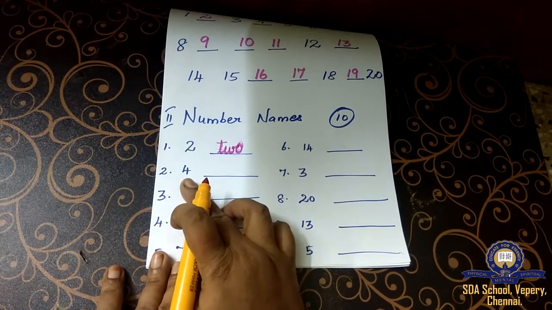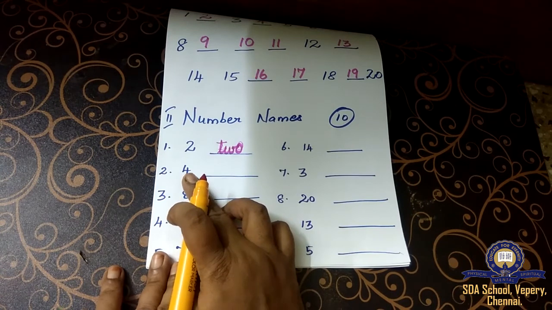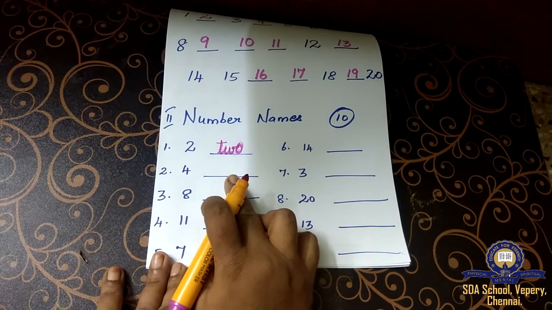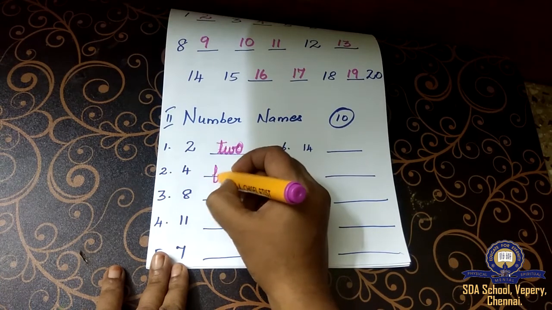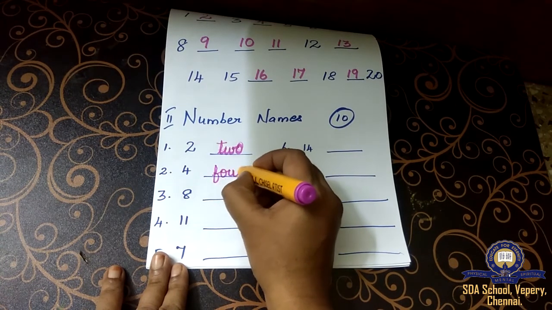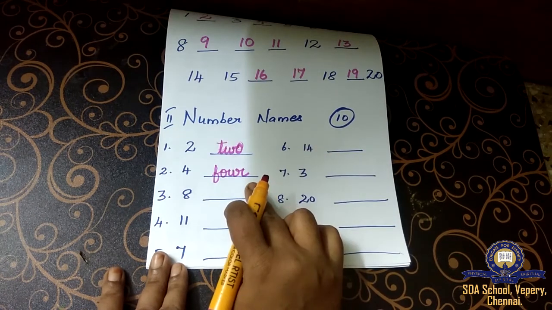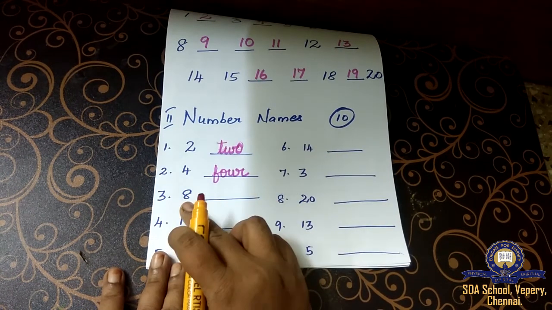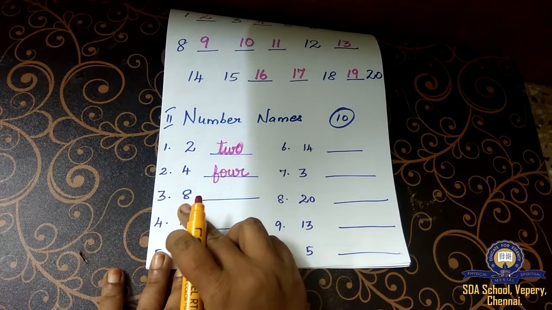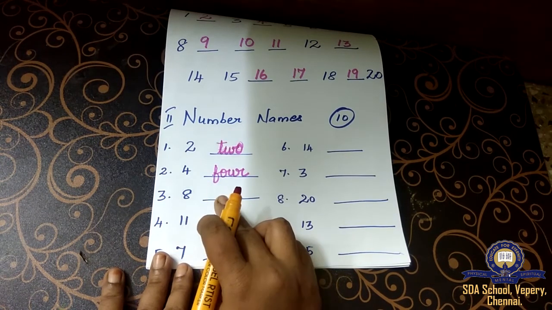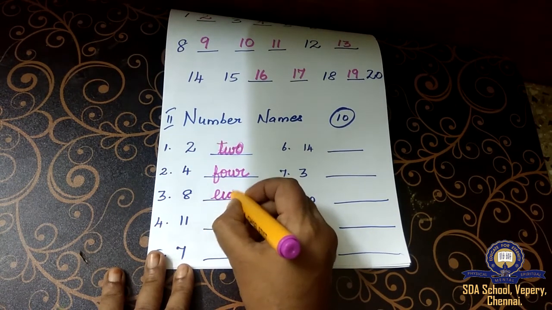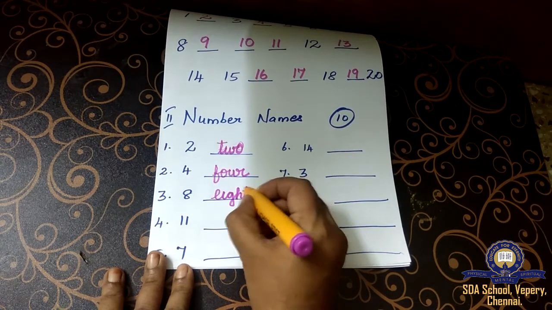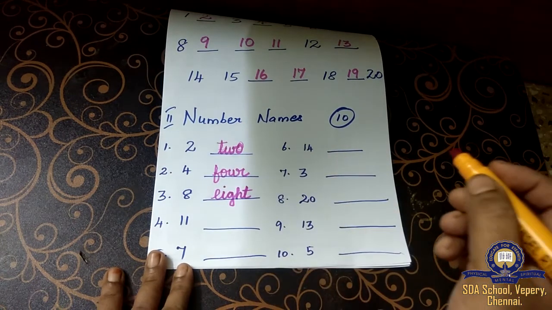And see the next number. What is the second question? The second question, I've given you the number as 4. What you have to write here? The spelling for 4. What is the spelling for 4? F-O-U-R. 4. Okay, children? And see what is the next number? 8. Next question is 8, and you have to write the spelling for 8. E-I-G-H-T. 8. Is it clear, children?